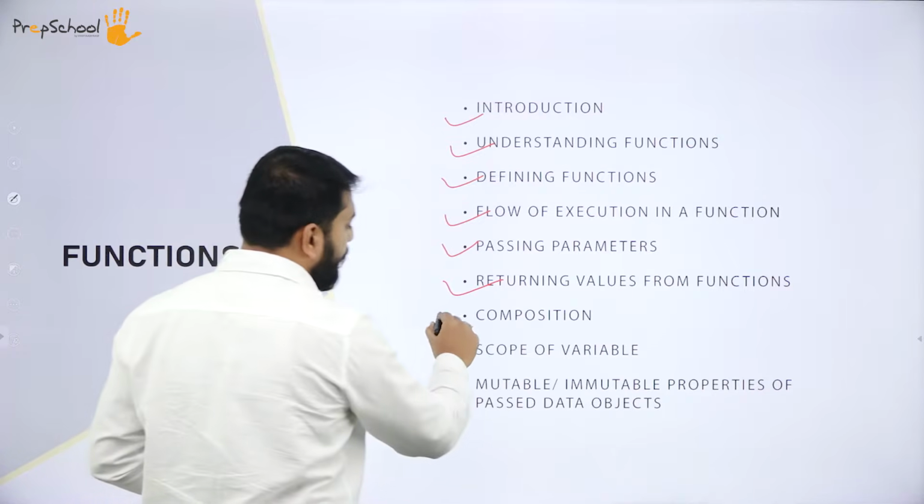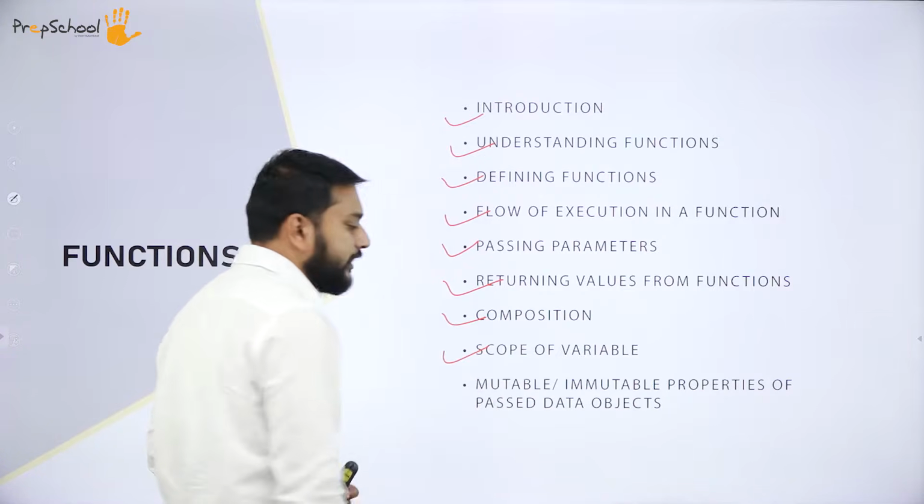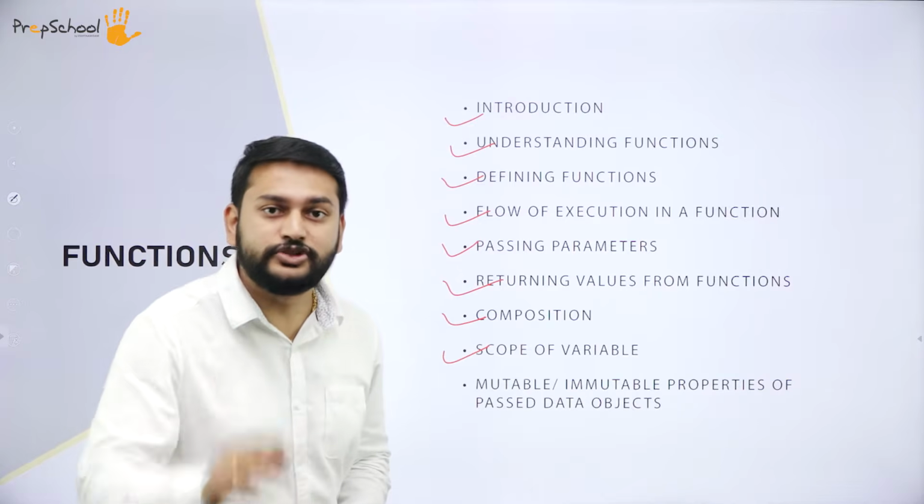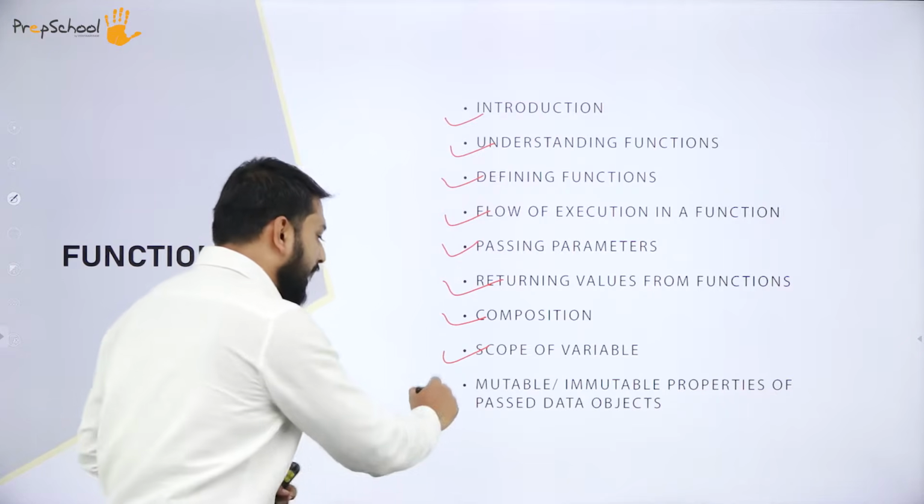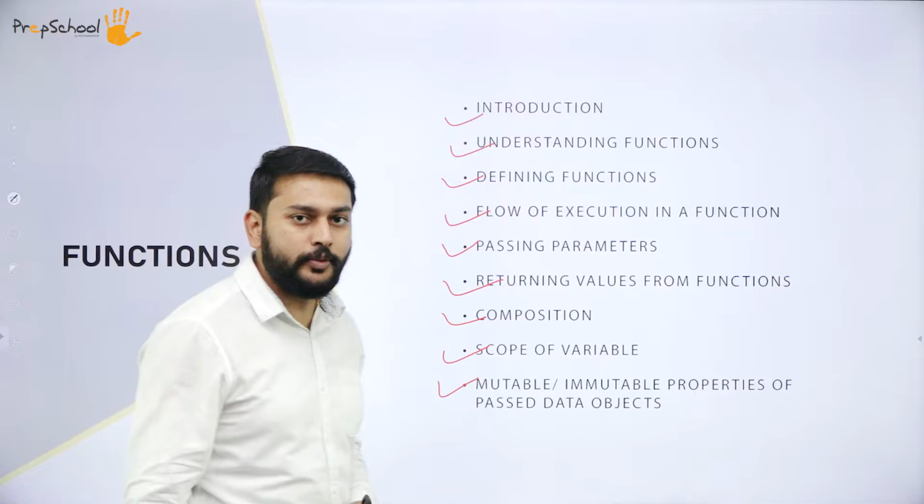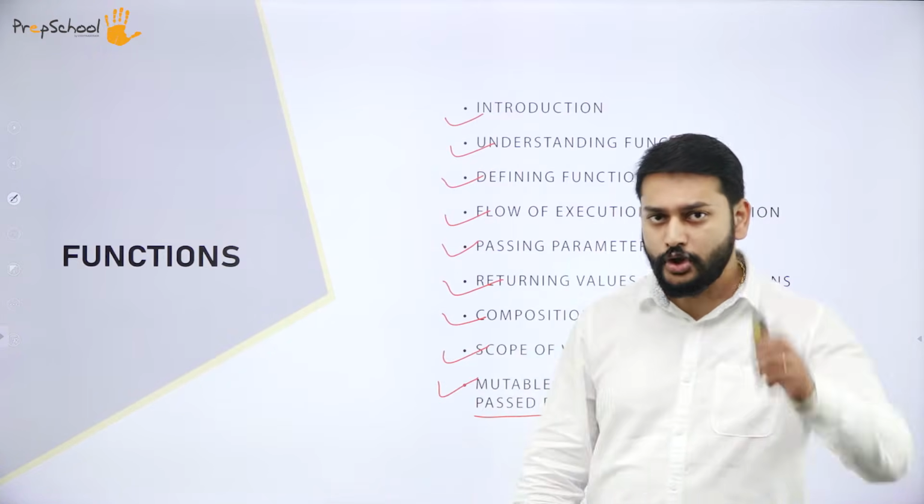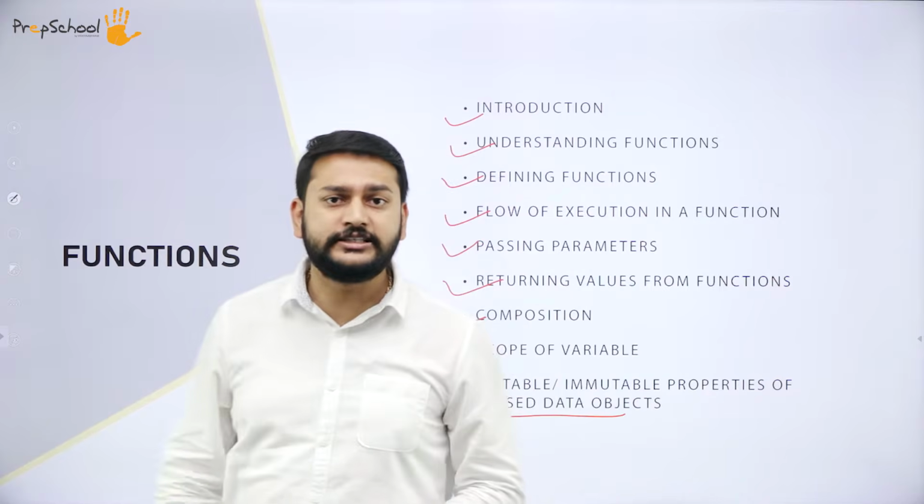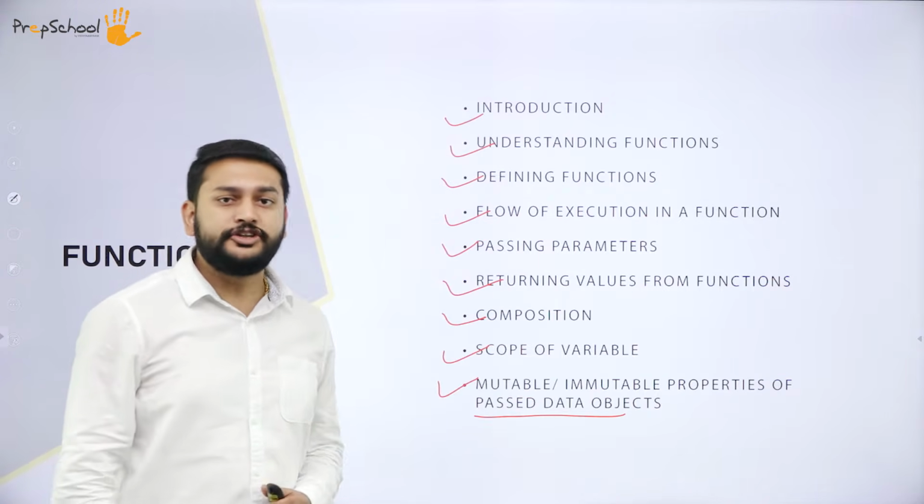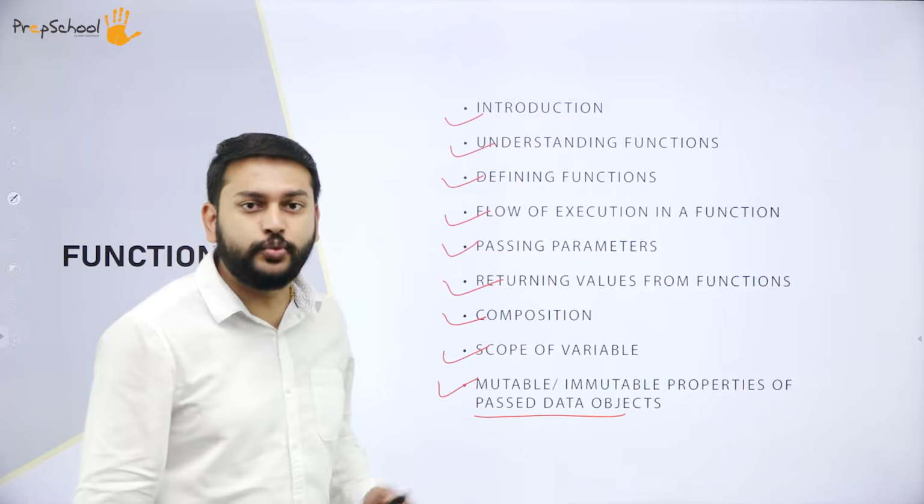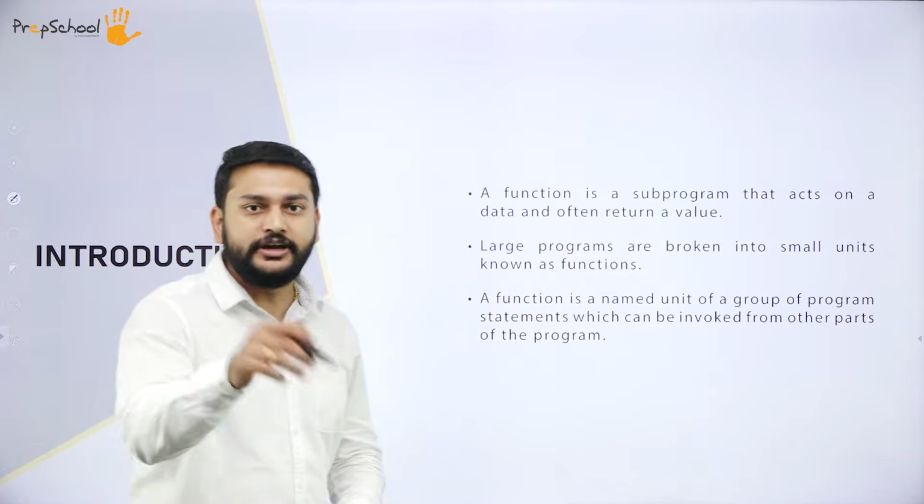And then what is composition, and a very important one, that is scope of variables, is what I will discuss in this chapter. The last one is mutable and immutable properties of passed data objects. So this is what I will be discussing in this chapter, dear students. Let's start with the first one. So we have the introduction.